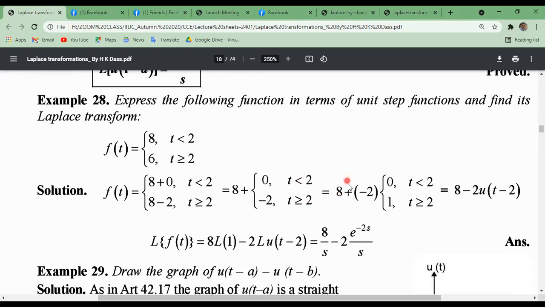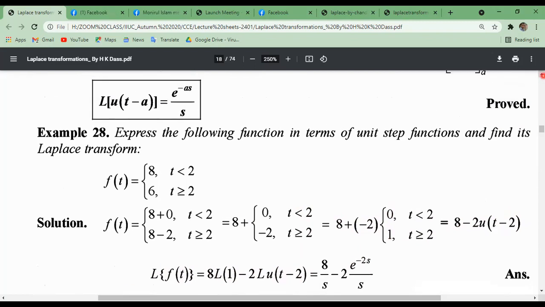Now this can be written as 8 plus minus 2 into 0 and 1, taking common minus 2. Similarly for this. So this can be written as 8 minus 2 into u into t minus 2. That means using the previous properties, Laplace transformation of f of t equals 8 into Laplace transformation of 1 minus 2 into Laplace transformation of u into t minus 2. So using these properties, we can solve this easily.